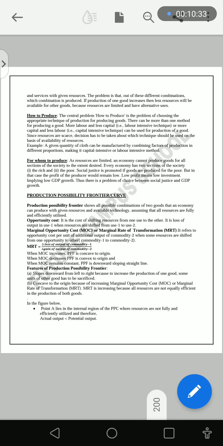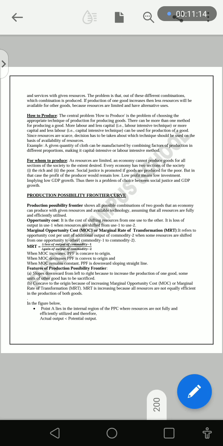Now, for whom to produce? As the resources are limited, an economy cannot produce goods for all sections of society. To that extent every economy has two sections of society, the rich and the poor. On that basis, the capital intensive and labor intensive methods are decided. Social justice is promoted if goods are produced for the poor, but in that case the profit of the producer would remain low. Low profit means low investment, implying low GDP growth. Thus, there is a problem of choice between social justice and GDP growth.